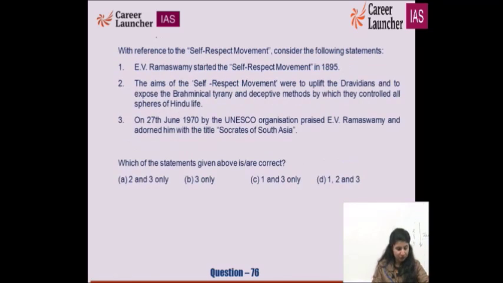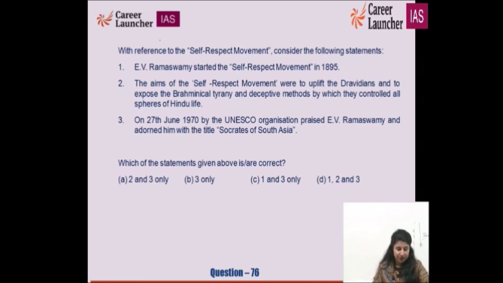Okay, so 76, self-respect movement. E.V. Ramaswamy started self-respect movement in 1895, wrong, not in 1895, in 1925. The aims are correct of self-respect movement were to uplift Dravidians and to expose the Brahminical tyranny and deceptive methods by which they control all the spheres of Hindu life.